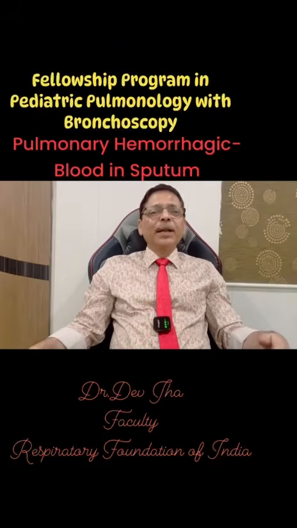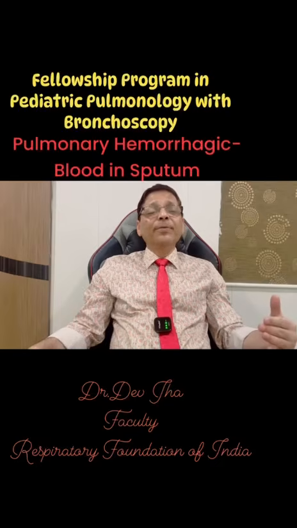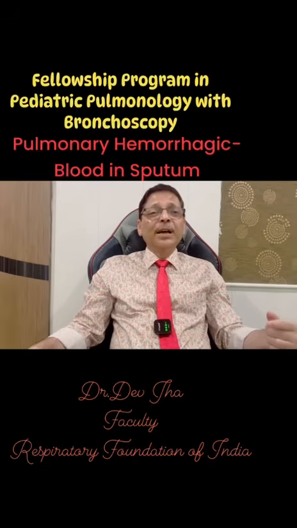If it is massive pulmonary hemorrhage, at first resuscitate the child. And the most common cause of death in case of massive pulmonary hemorrhage is not exsanguination, it is asphyxiation. So it is a condition in which if the airway is compromised, straightway we have to intubate the child and put on ventilator without fluid resuscitation. Otherwise, if there is hypovolemia, at first we have to do fluid resuscitation, then put on ventilator.